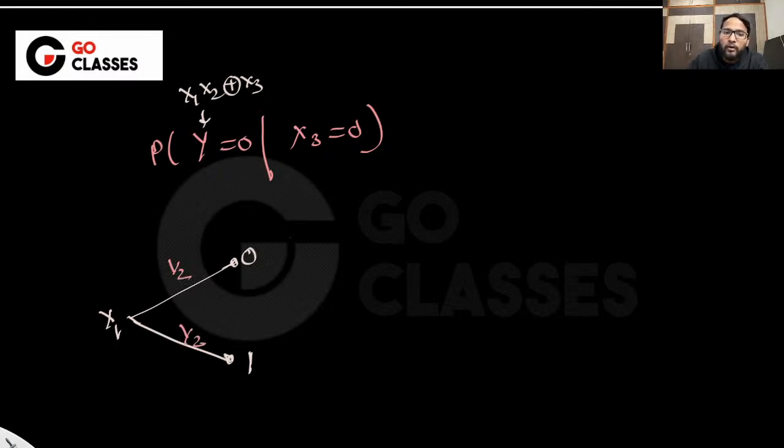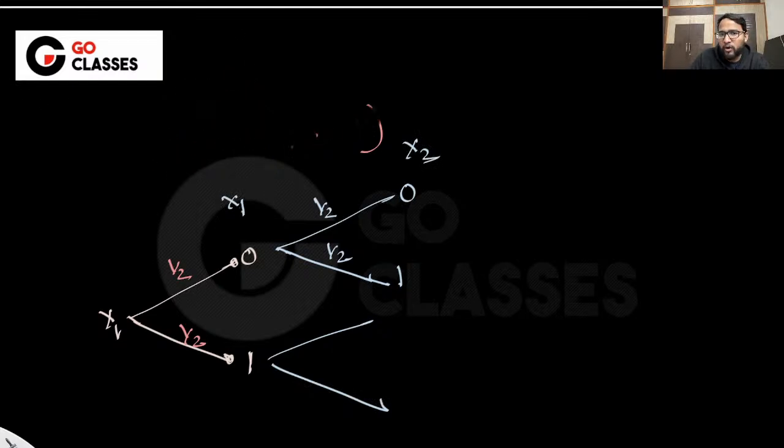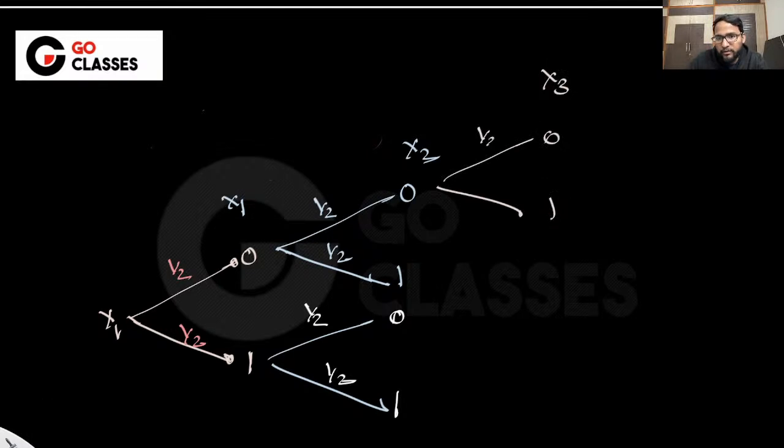Now if it is 0, now you talk about x2. At this level talk about x2, it can take 0 or 1, given that x1 is 0. Since it does not matter, that's why it is just half probabilities for x2. So this level is for x2, and this level is for x1. So I'm saying x1 can take value 0 or 1, x2 can take value 0 or 1, with half probabilities. Now again, x3 can take the value 0 or 1, this level is for x3, with half probabilities.